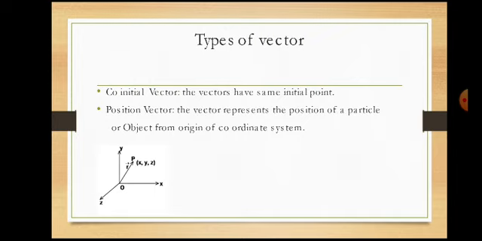Co-initial vectors means vectors whose initial point is the same. They start from one point. For example, from a point, the vectors move in all directions, like the radii of a circle. It moves in all directions, then they are called co-initial vectors.